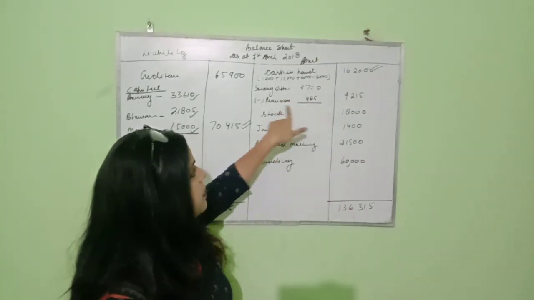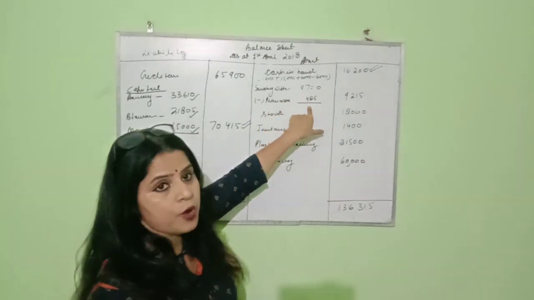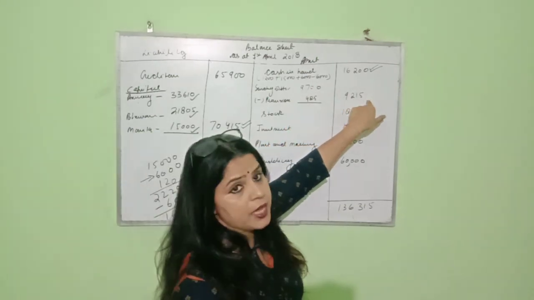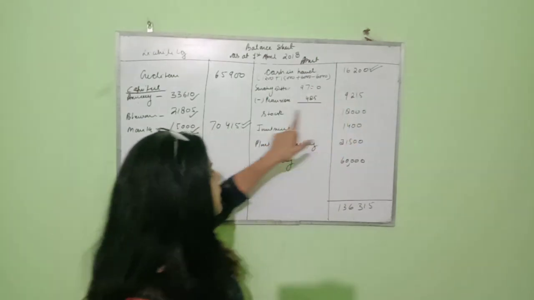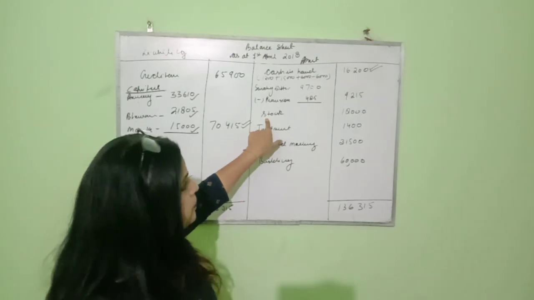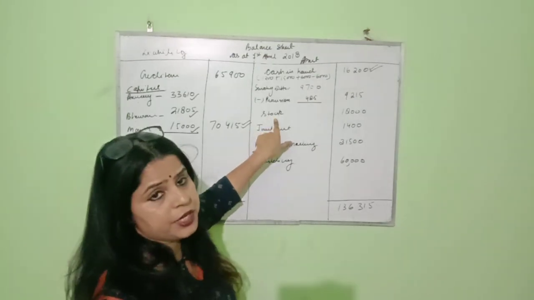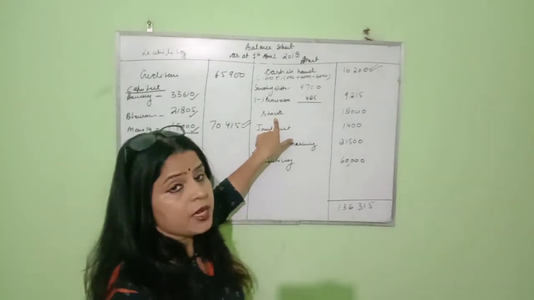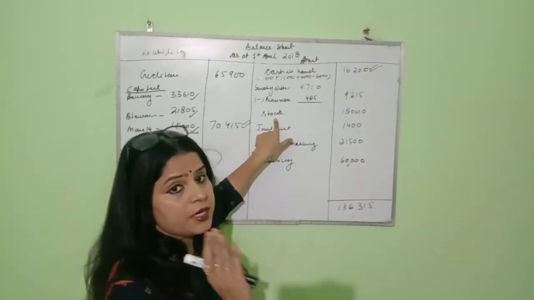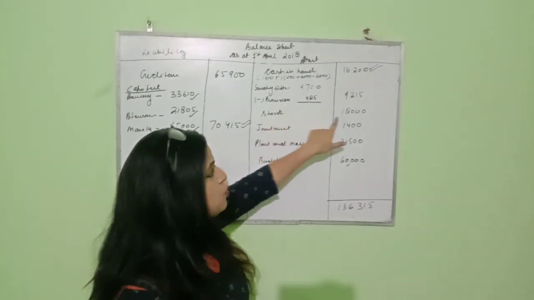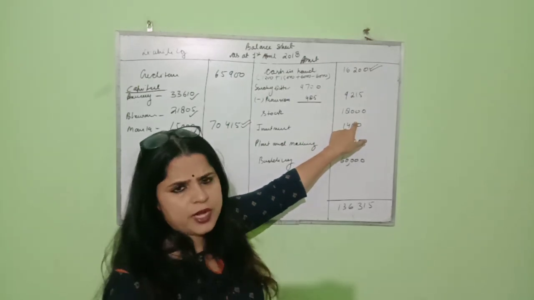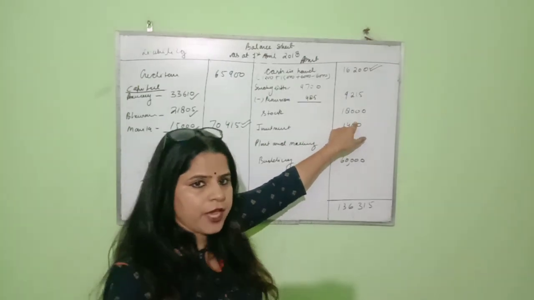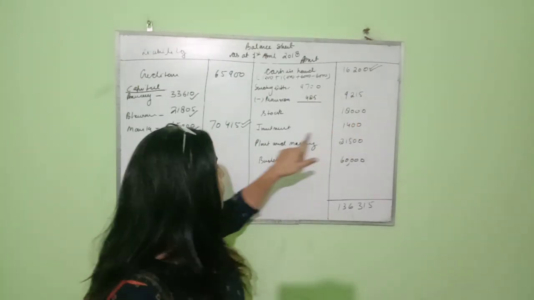So 9,700 minus provision 485, in the outer column 9,215. Stock: in our old balance sheet it is given 20,000, but it is reduced by 10%. So 20,000 minus 2,000 comes to 18,000. So there is a change in the stock, and whatever changes, we have to write the changed value.